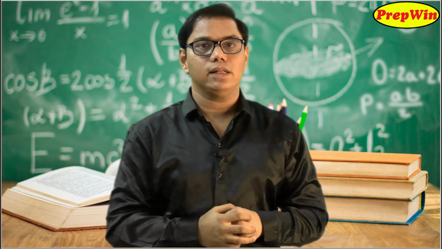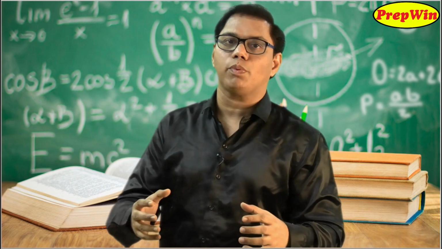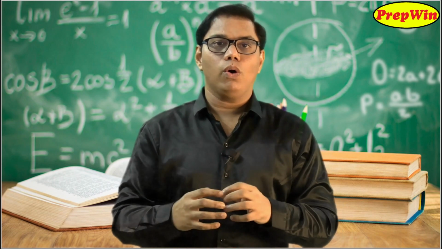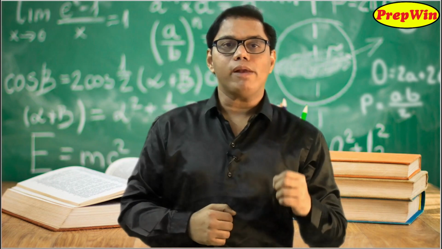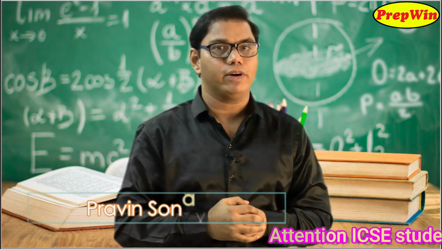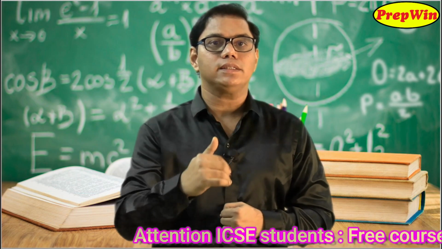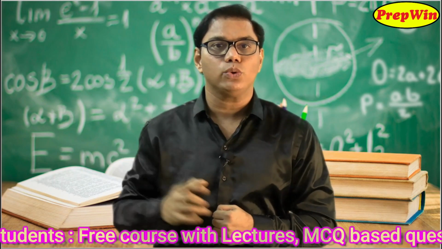In congruent triangles, corresponding angles were equal, and in similar triangles also corresponding angles are equal. So if we compare similarity with congruence, one point is similar, that is corresponding angles are equal, and the other point differs, and that point is corresponding sides are not equal, they are in proportion. Proportion means their ratios are equal.